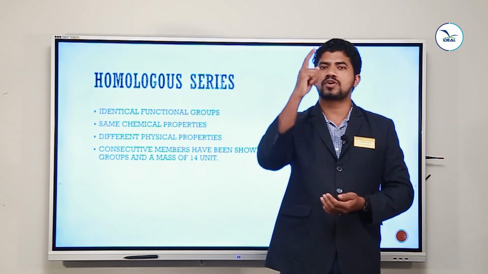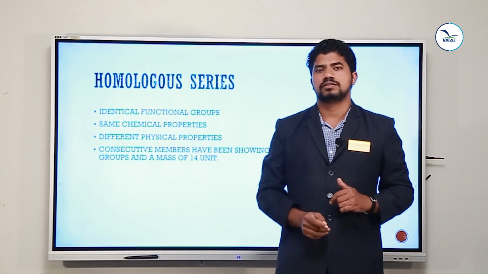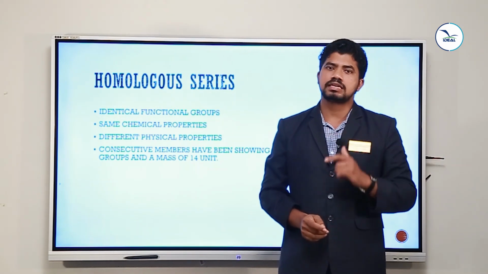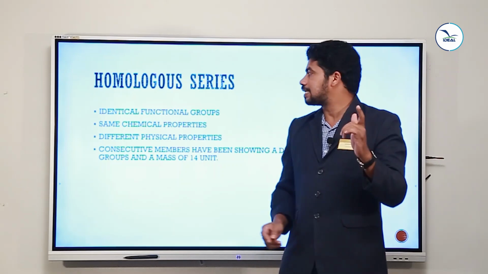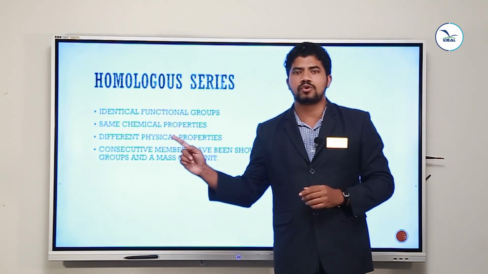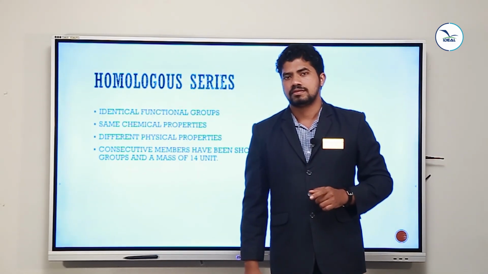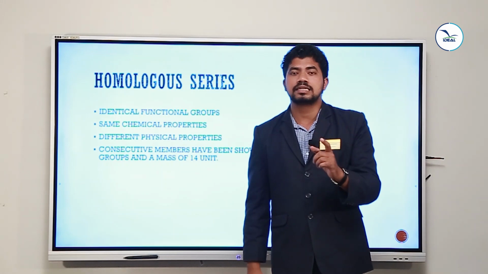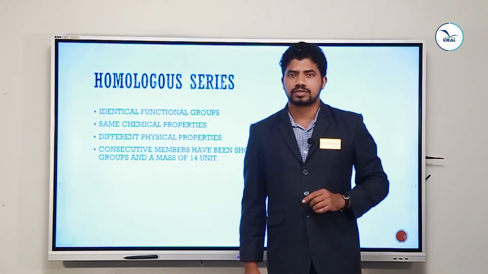That ID card can provide every information about you: where you are coming from, your address, your classroom, your division, roll number, everything. Like that, an organic compound has a functional group. From the functional group, we can understand which class of reaction can be shown by that particular compound.